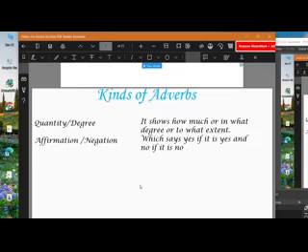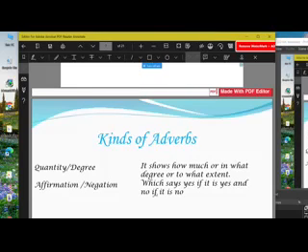Next, move on to the next slide, where it is written adverb of place. First, we are discussing adverb of place. Some adverbs and adverb phrases answer the question where. I told you while defining it, if there is any answer, then you can call it an adverb of place. The boys are playing upstairs. Where are the boys playing? Upstairs. Upstairs qualifies the word playing and tells where that playing action is taking place. That is why we call it an adverb of place.